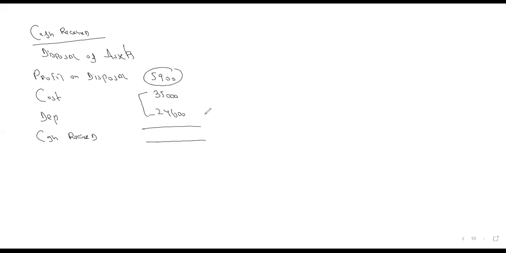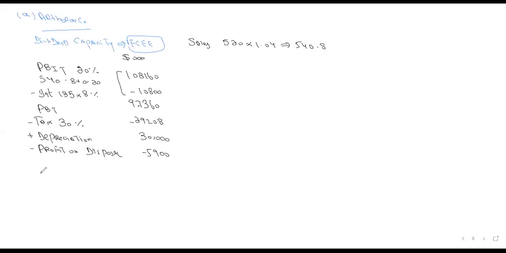How much? 16,300. This is the cash receipt. Yes, this is the working.